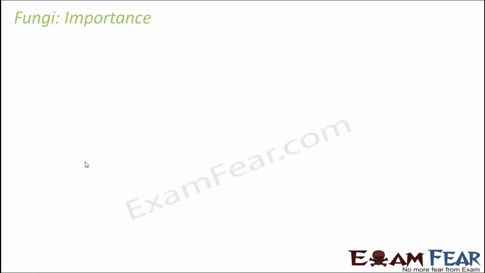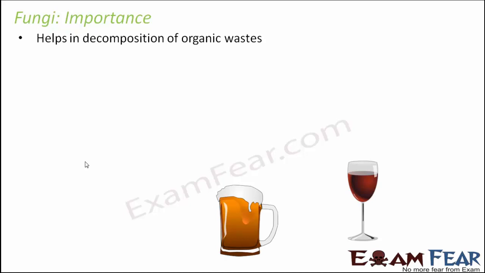Now since fungi was a new term for you, we have discussed a lot of things about fungi. Now let us see some of the importance of fungi. How is fungi important, where can they be used? They help in decomposition of organic waste. Why? Because they feed on dead and decaying matter. In that way they can actually help the environment get rid of dead bodies. It will help in the decomposition of dead bodies, and it will provide the nutrients and the minerals back to the soil, which can be utilized by the plants for their growth and development.